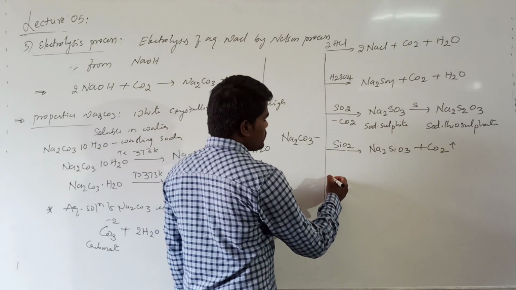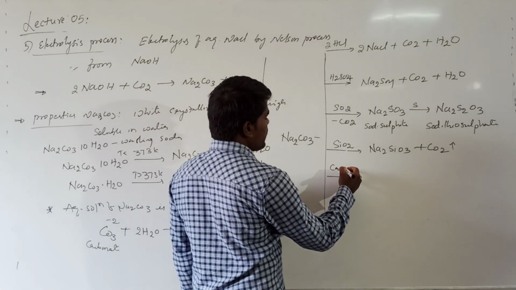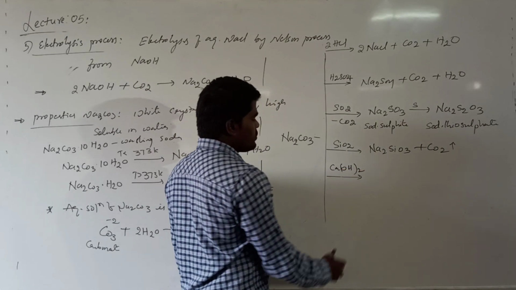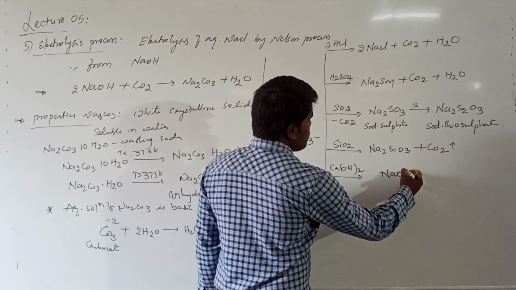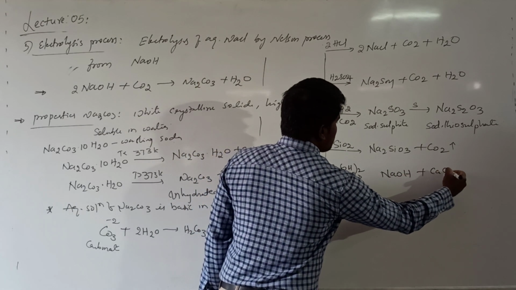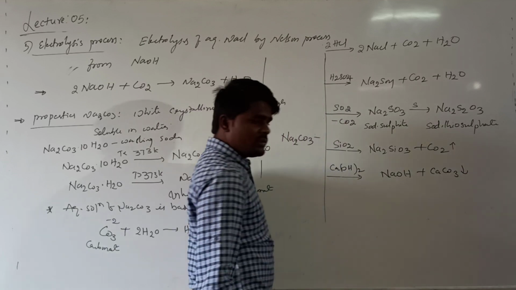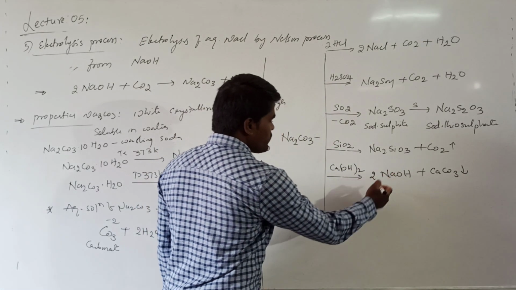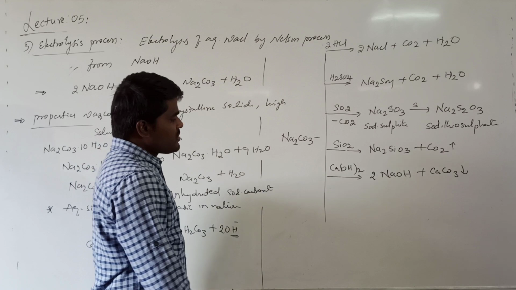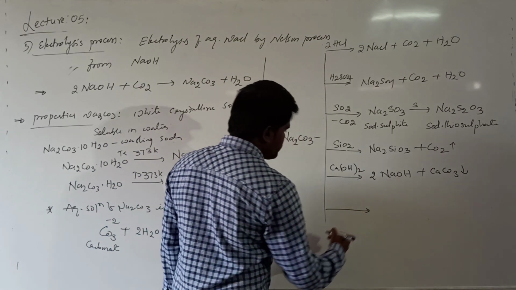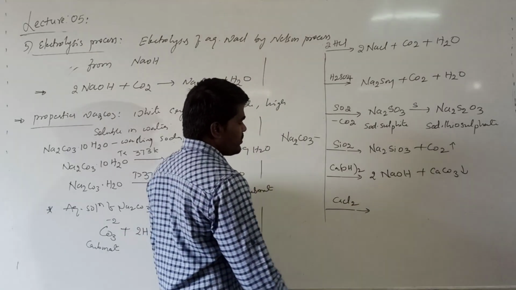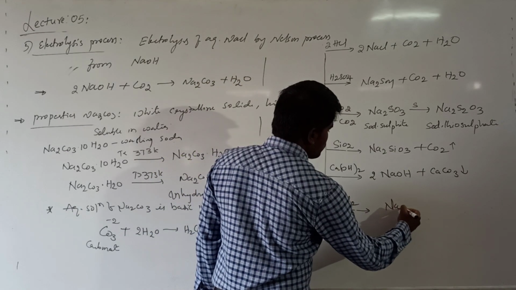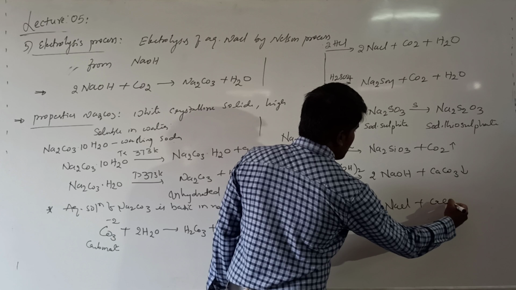On reaction with calcium hydroxide, it will be converted into sodium hydroxide plus calcium carbonate. Here you have 2 moles of sodium hydroxide. Suppose you are treating this with calcium chloride, it will form sodium chloride plus calcium carbonate.